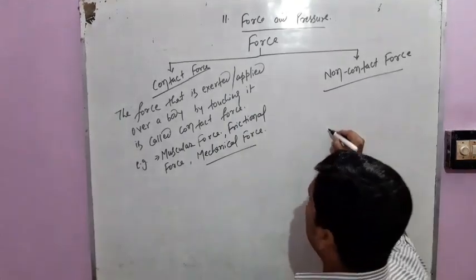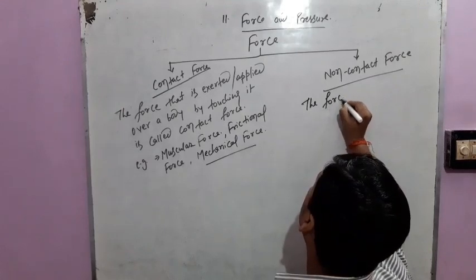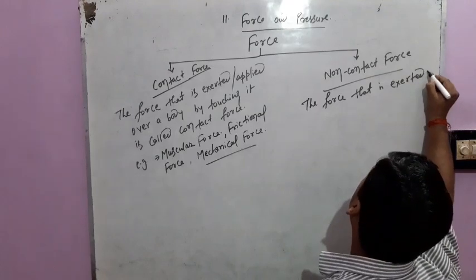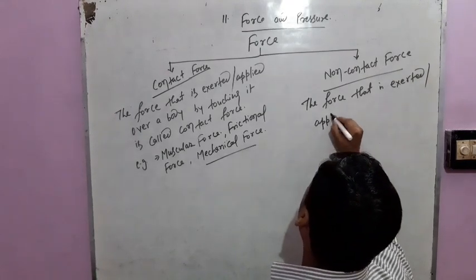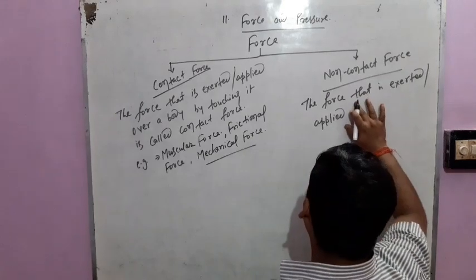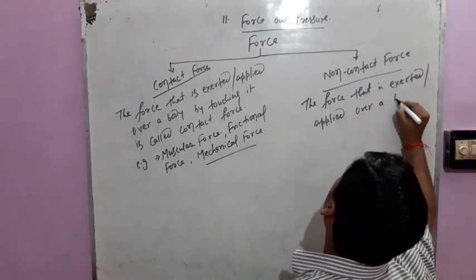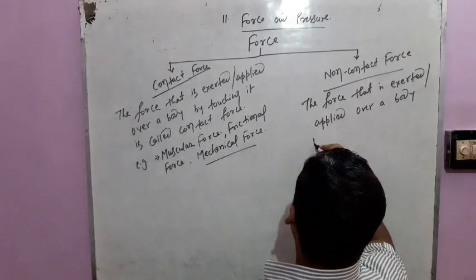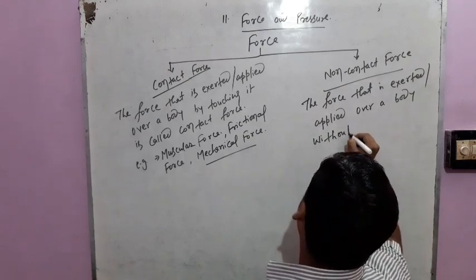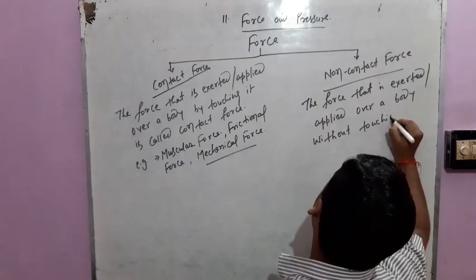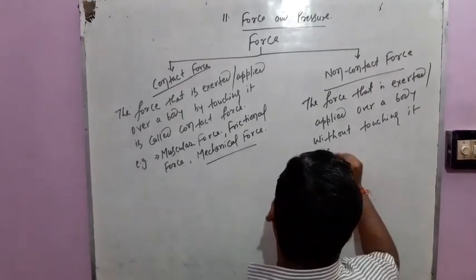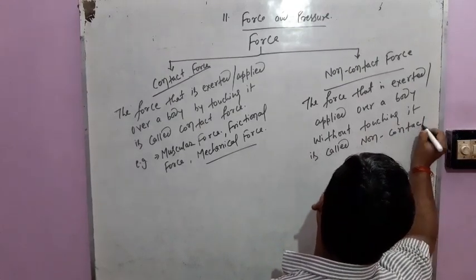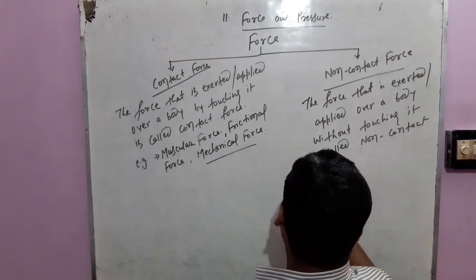Now, non-contact force. The force that is exerted or applied over a body without touching it is called non-contact force.